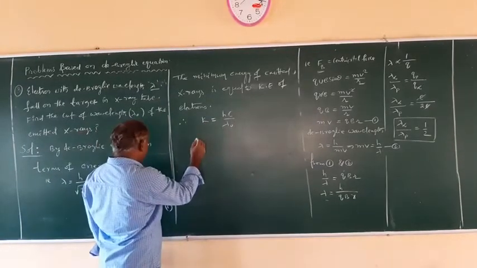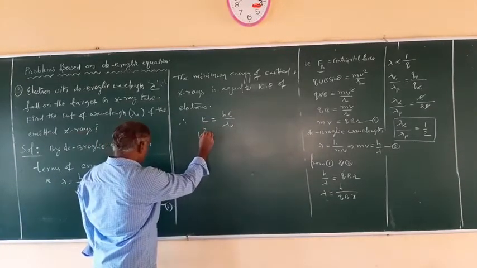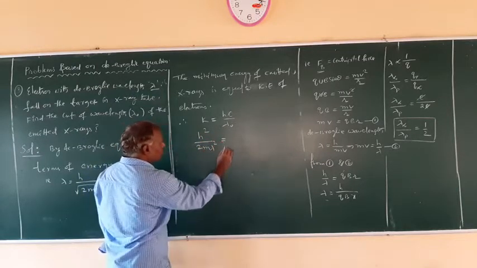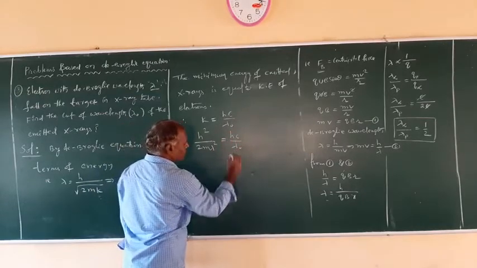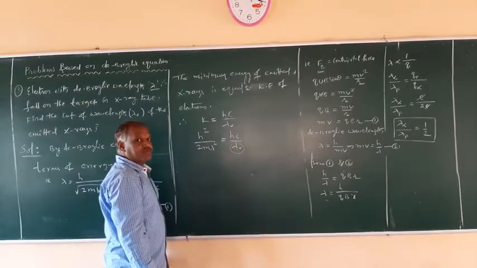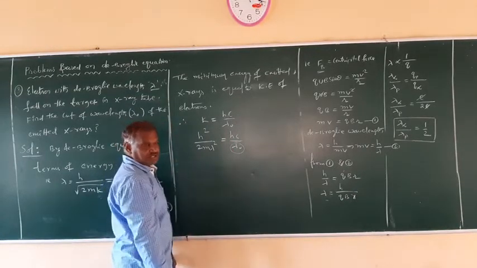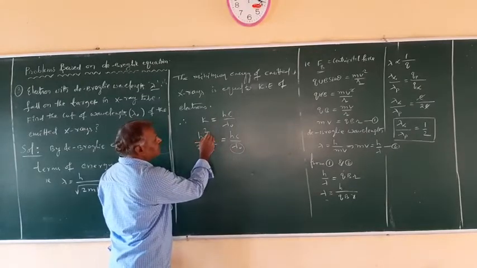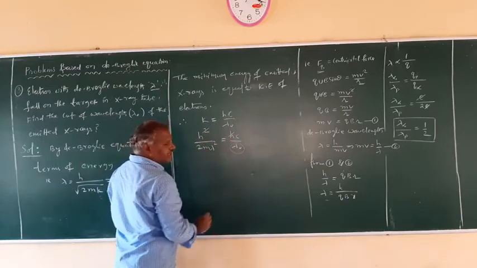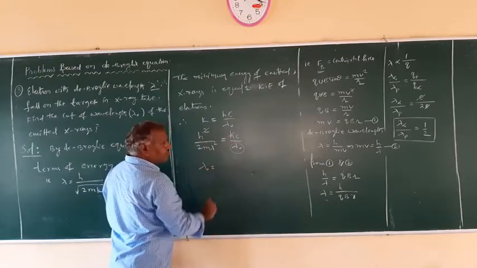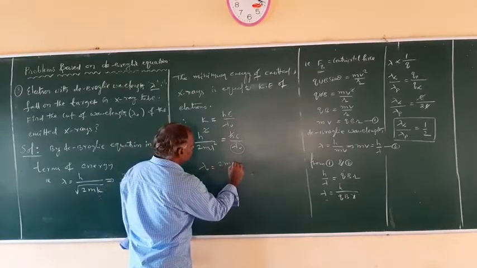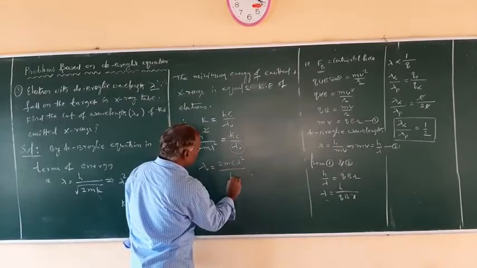So from equation 1, I can write h square upon 2m lambda square is equal to hc by lambda naught. We want to find lambda naught, that is the cutoff wavelength emitted from the target material in the X-rays. So now here it is h square, so one of the h is cancelled. Lambda naught on this side and the remaining all to the other side. That is, lambda naught, the cutoff wavelength, is equal to 2mc lambda square upon h.